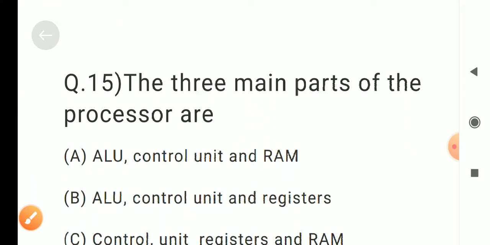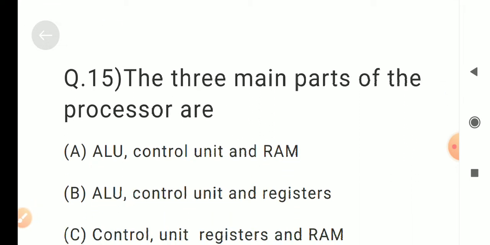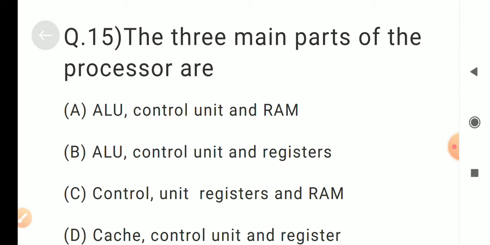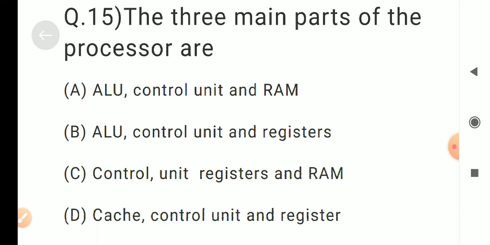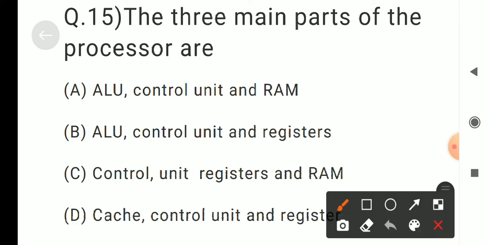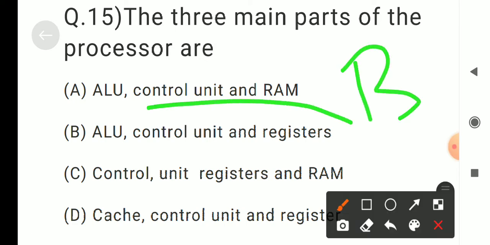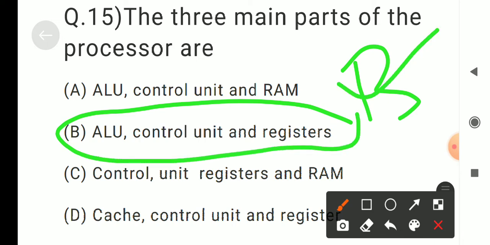Question number 15. The three main parts of the processor are. Options are A. ALU, control unit and RAM, B. ALU, control unit and registers, C. Control unit, register and RAM, D. Cache, control unit and register. Correct answer is B. ALU, control unit and registers.